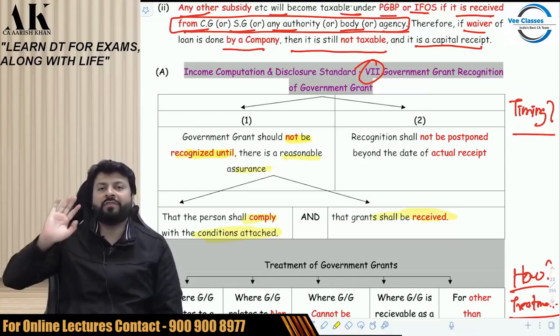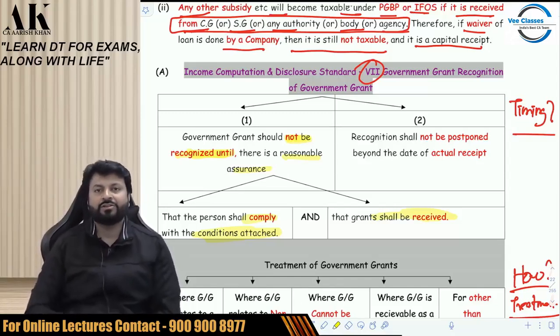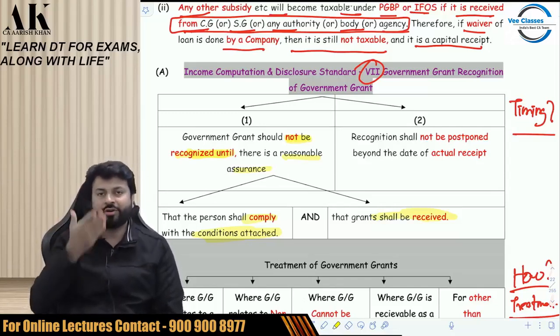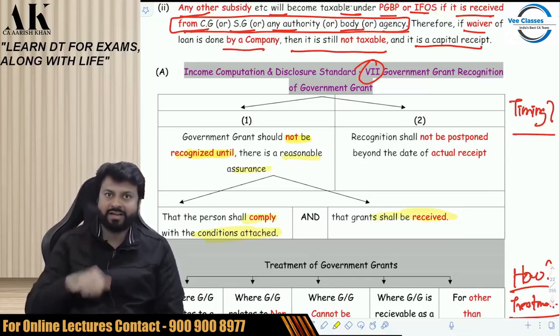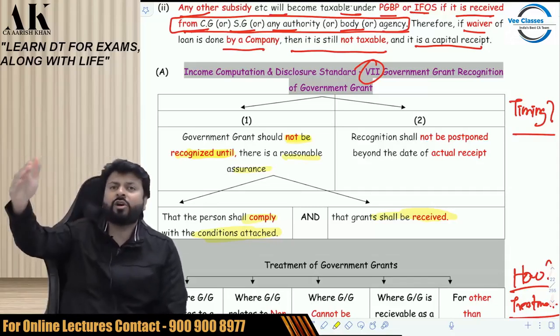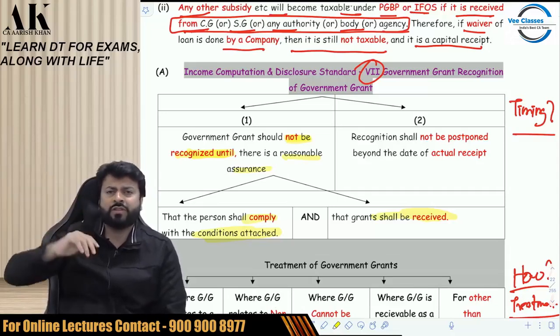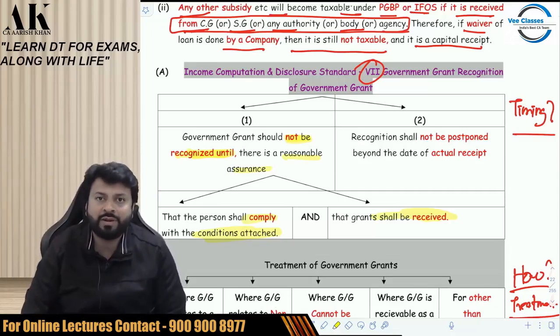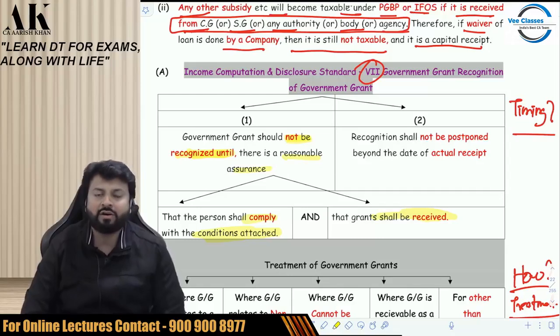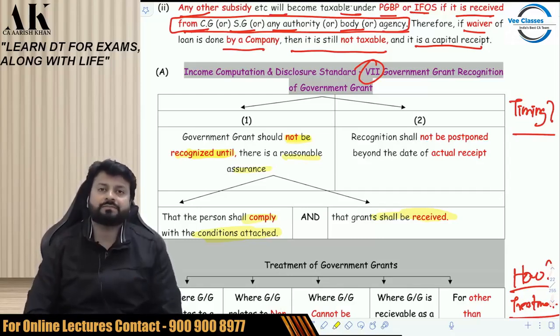Secondly, unless and until you are sure that the grant shall be received. So you should be confident about the government with whom you are going to get the grant. You should be very sure that the government who is going to give you the grant will give it definitely. In case they don't, then the government does not have a good record. The past record is very bad of the government who is going to give you the grant. In that case, the government grant should not be recognized.